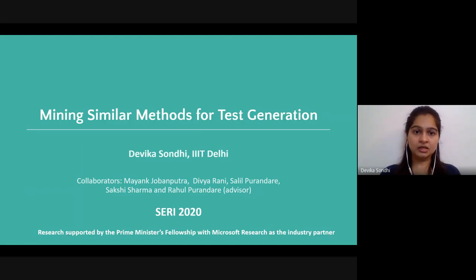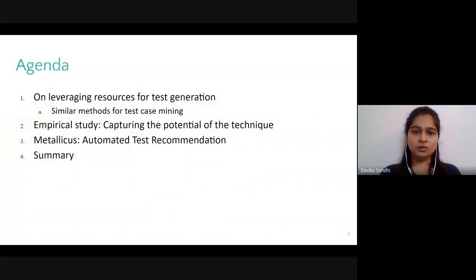case mining. In this talk, I will go over the proposed idea of mining test cases and then discuss how we validate its potential through a study. I shall then discuss our tool called Metallicus, which is based on this technique.